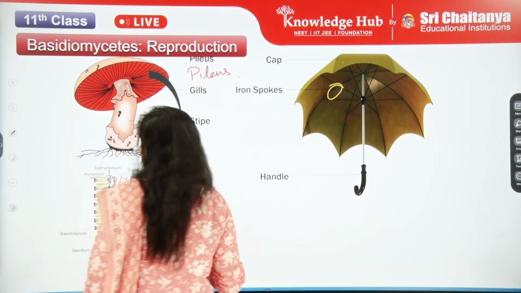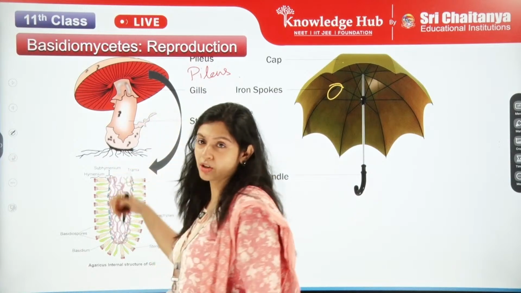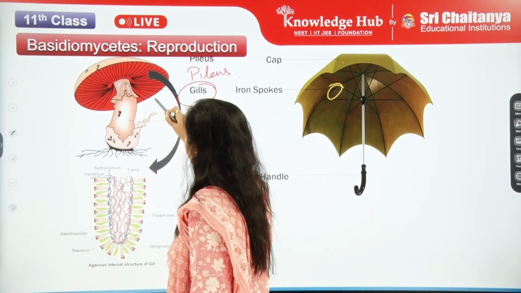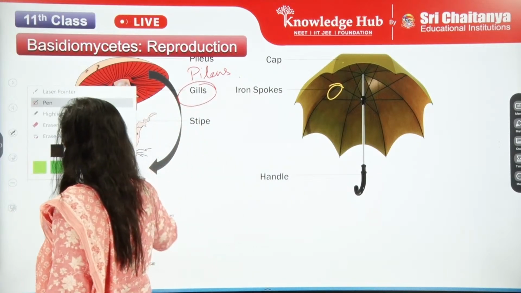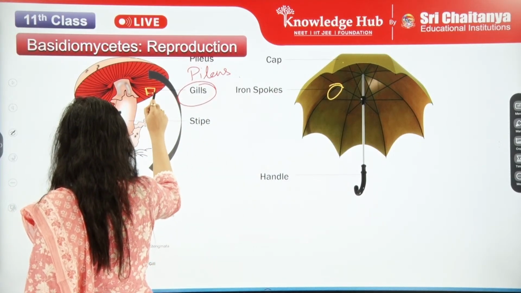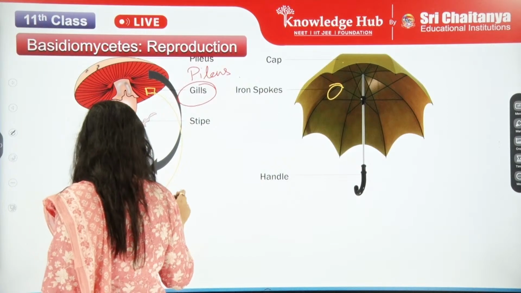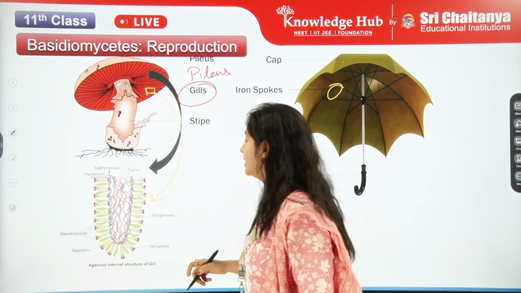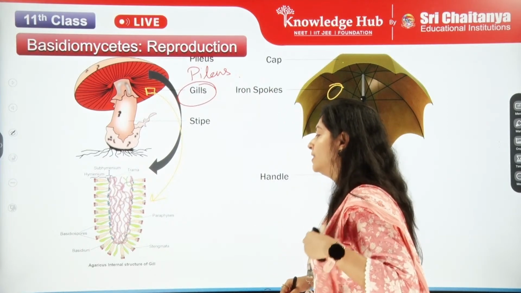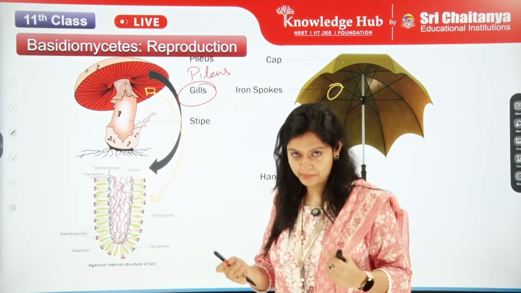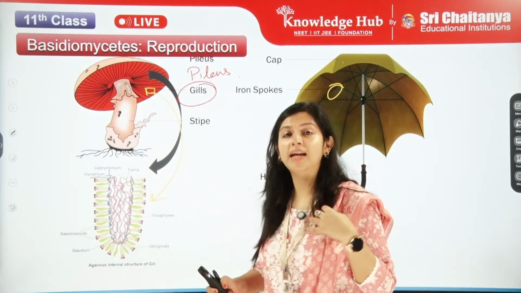Okay, now we can see the further inner structure of the gill. If you take a cross section of the gill and look at it, the gills have much more inner peculiarities.